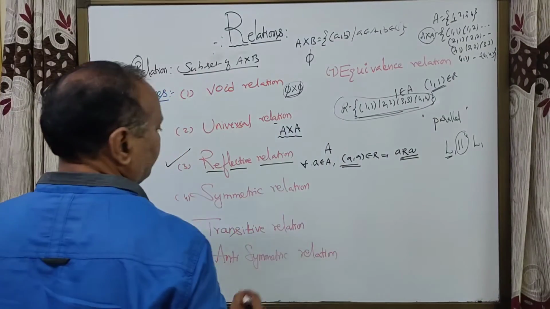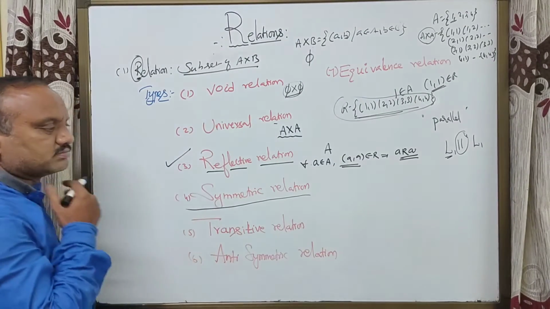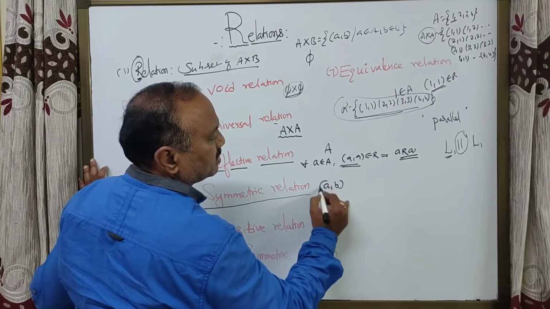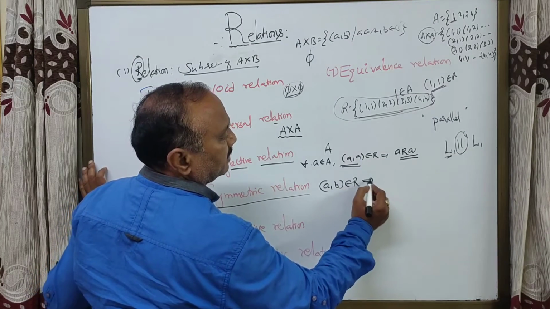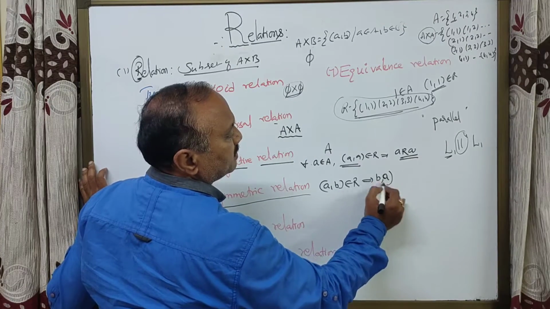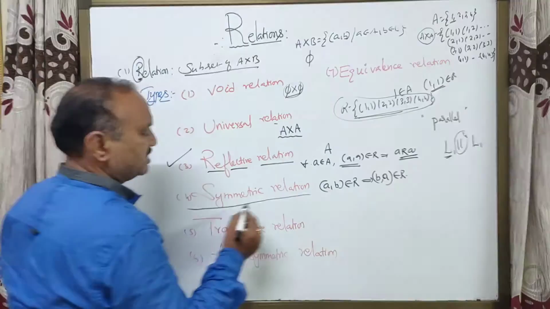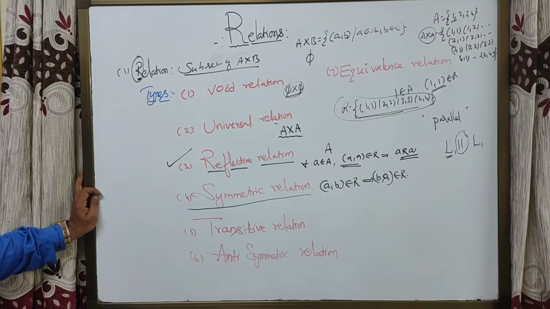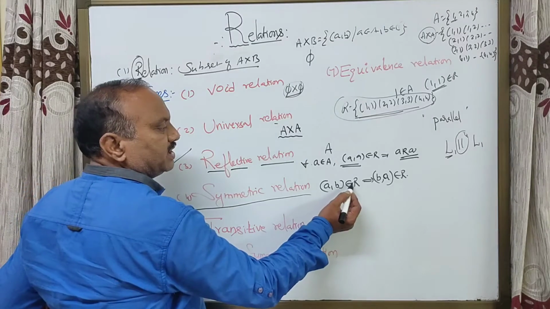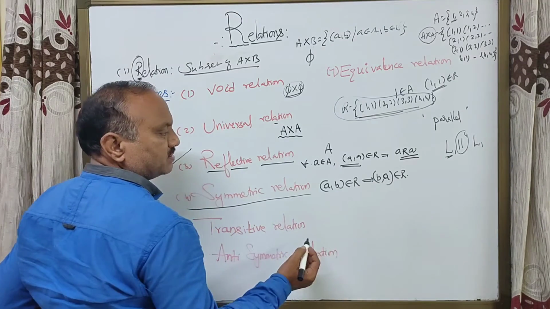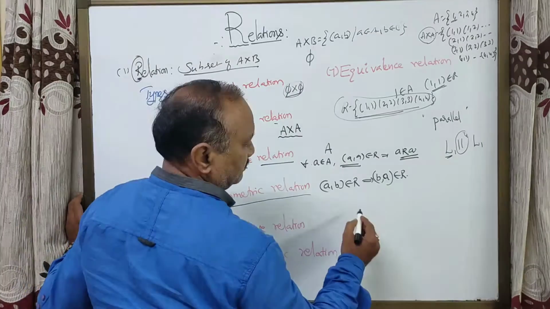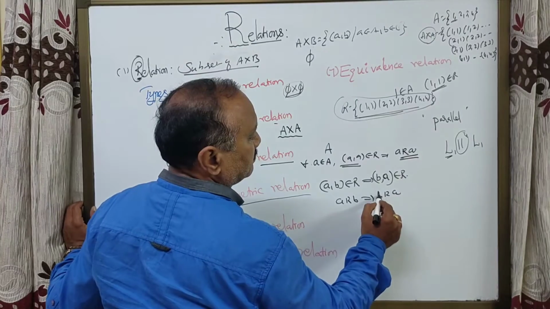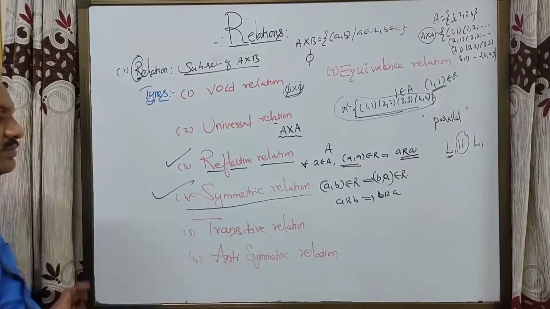Next, students, symmetric relation. If (a, b) belongs to relation R implies (b, a) also belongs to R, such a relation is called a symmetric relation. If (a, b) is in relation R, then (b, a) must also be in the relation. We also write this as a R b implies b R a. That relation is called a symmetric relation.